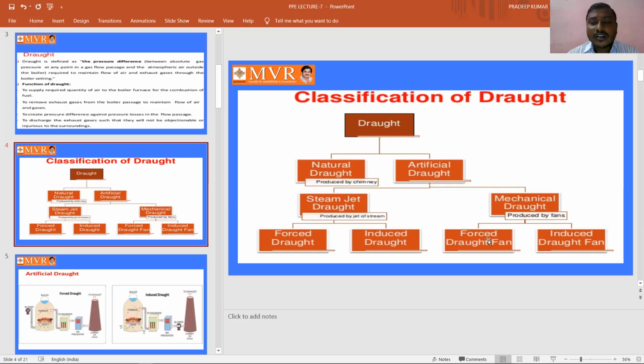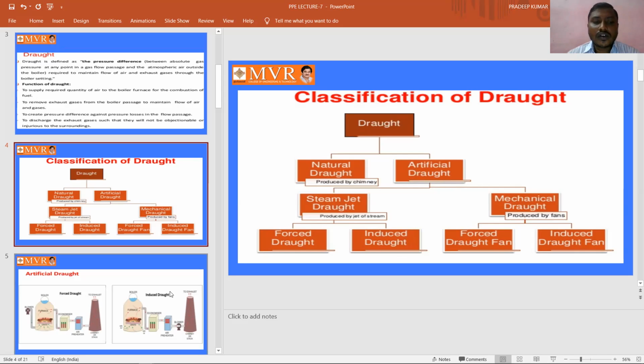In this lecture, we are going to learn about natural draft, forced draft and induced draft. Under artificial draft, we are going to learn about steam jet draft, which has been subdivided into forced draft and induced draft in this session.